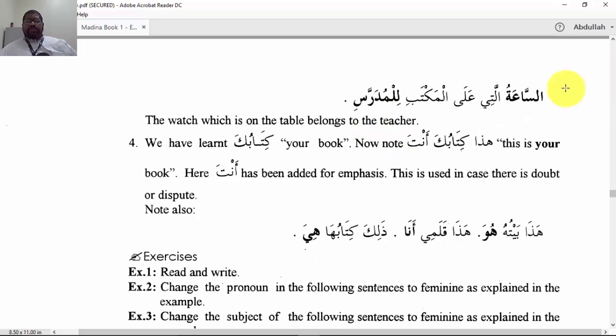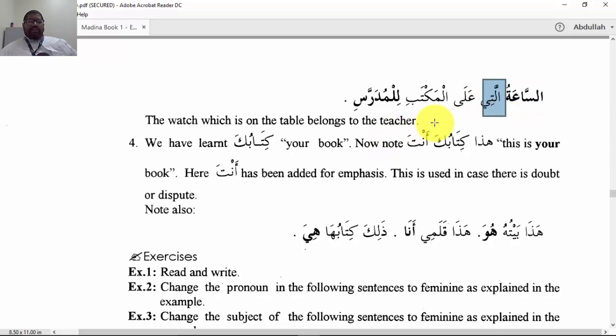Oh, here's another example. الساعة التي على المكتب للمدرس. All right. Here, the watch, التي, the one that's on the desk, belongs to the teacher. All right. للمدرس. All right. So here we have التي is feminine because of the watch. Asa is feminine. This word is feminine, so التي is going to be feminine.